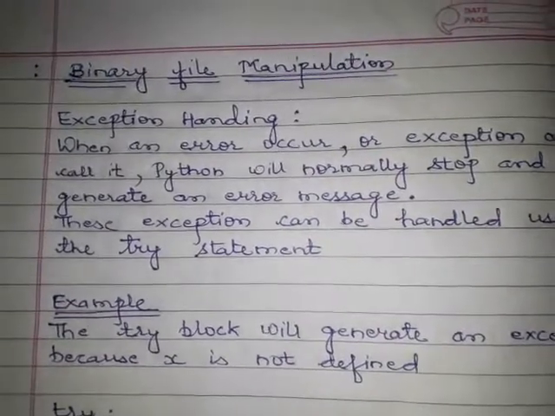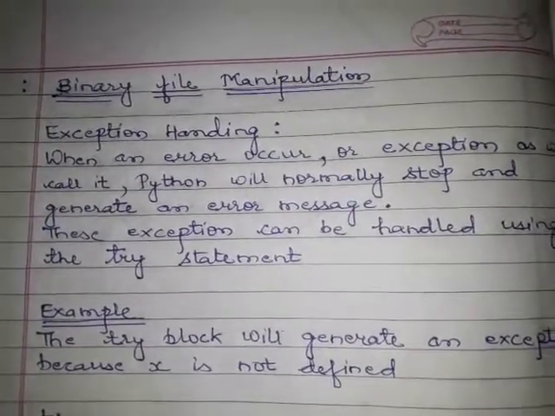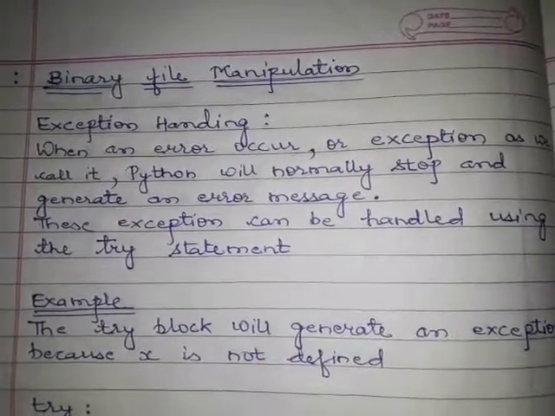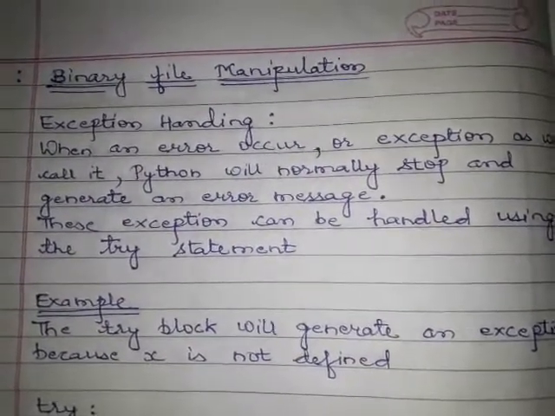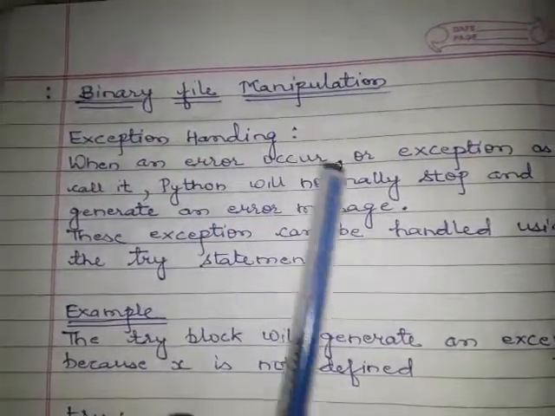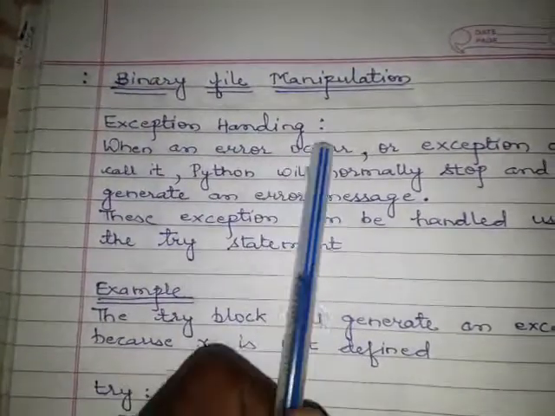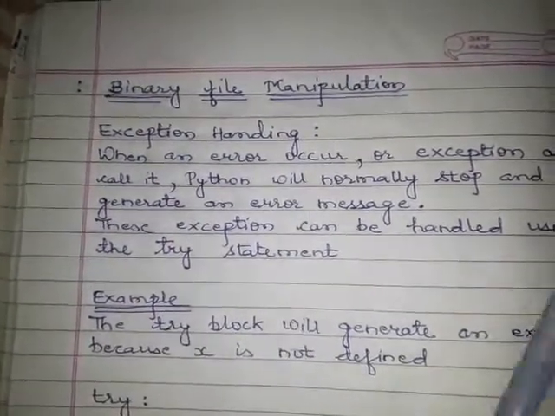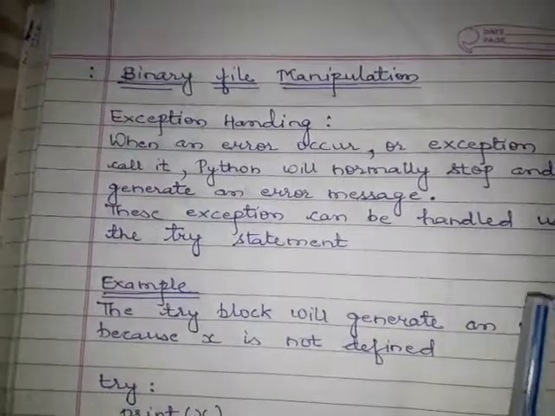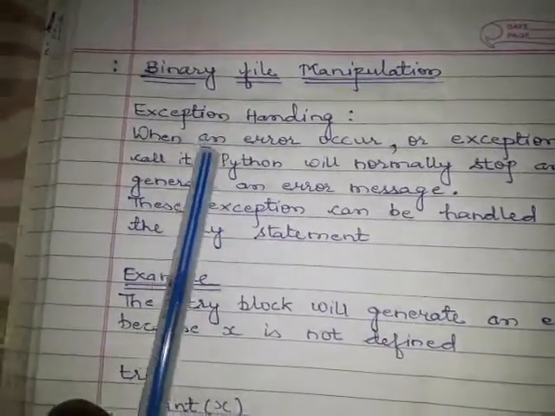But before we start binary file manipulation, I would like to share one new concept, which is exception handling. Because in binary files it is very important, you first have to know what exceptions are and how to handle them. Exceptions are also called errors.